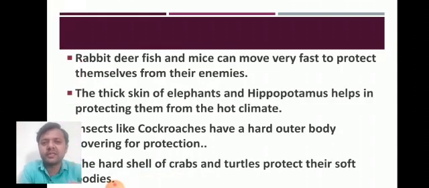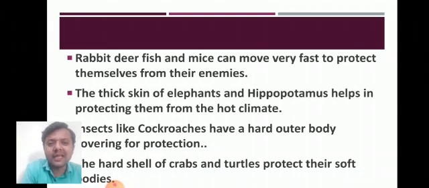First of all, rabbit. You all know rabbit, deer, fish, and mice. Mouse plural is mice. They can move very fast to protect themselves from their enemies. As we all know, rabbit is a very fast runner. Deer is also a very fast runner. Fish, mice. These animals can run so fast to protect themselves from their enemies. Once they think they are in danger, they have the capacity to run so fast. In this way, they can protect themselves from the enemies.